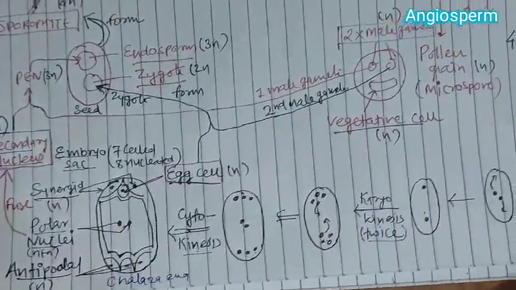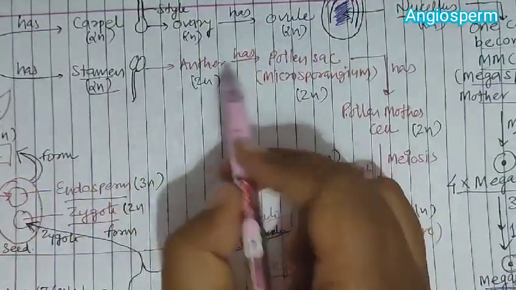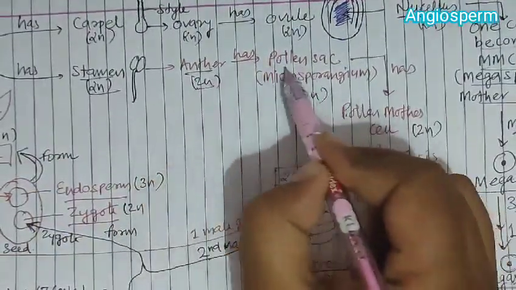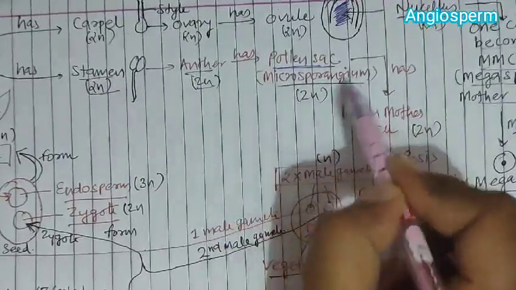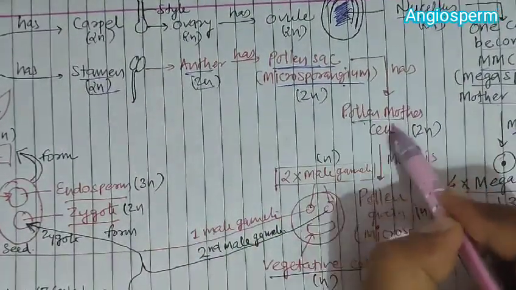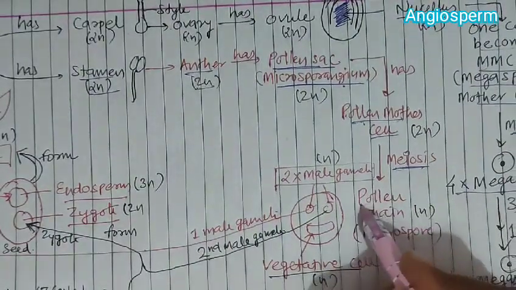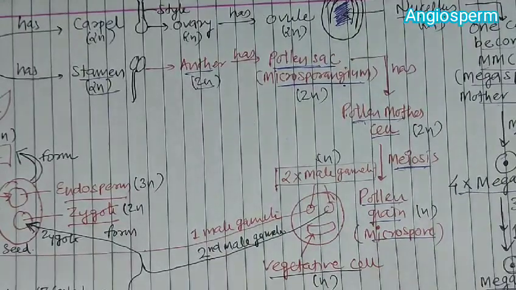Now what will happen to the male part? When we talk about the male part, that is the stamen, in the stamen there is the anther. The anther has pollen sacs, and pollen sacs are known as microsporangium. In the microsporangium, there is a pollen mother cell which is diploid. That pollen mother cell undergoes meiosis and produces a pollen grain or microspore.